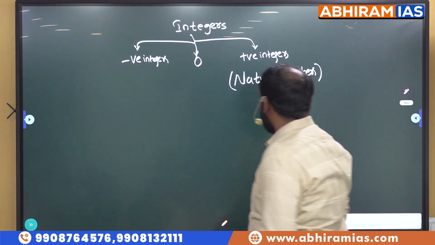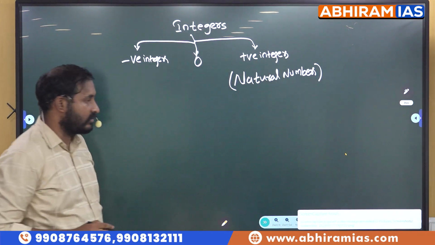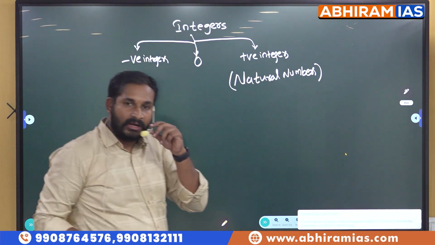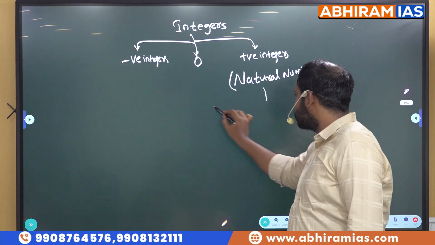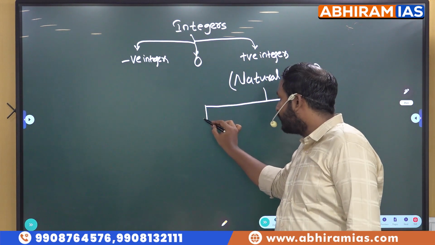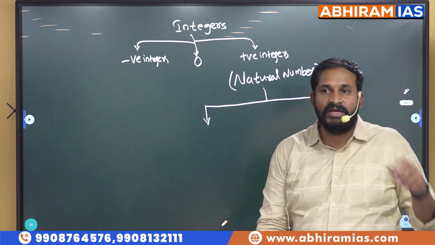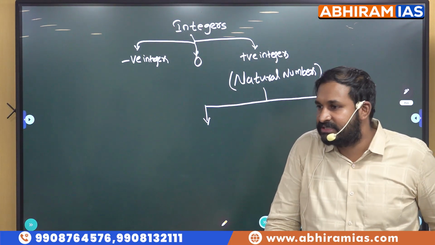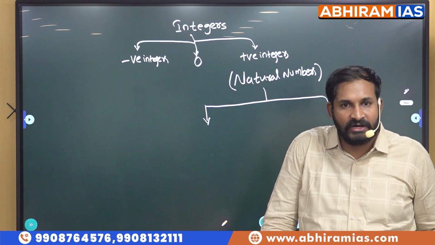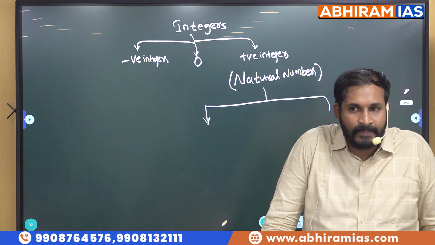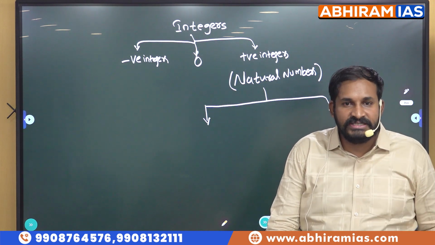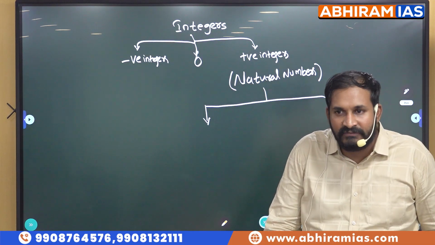Right. So these positive integers are called natural numbers. Now come to these natural numbers once again. These natural numbers are divided based on factors. Actually we have two major sections: even digits and odd digits. Which numbers are called even digits? Any number which is divisible by 2 is called an even digit.